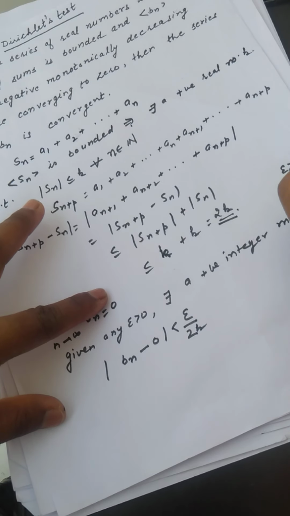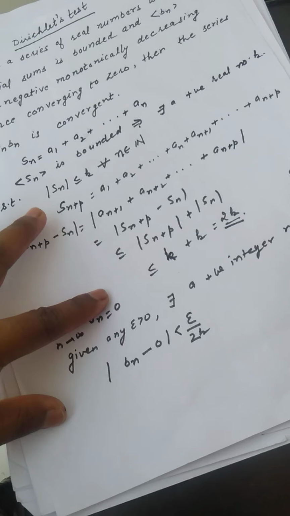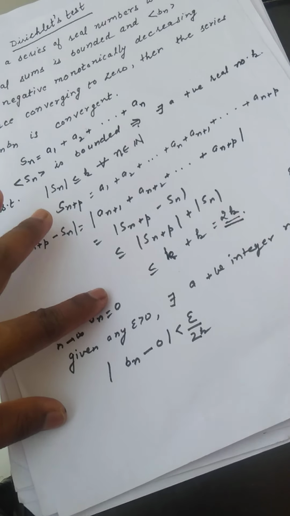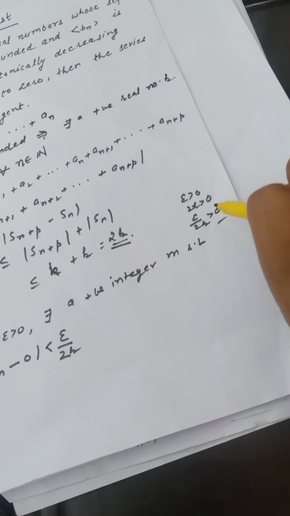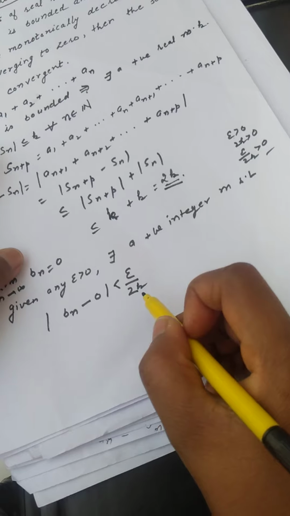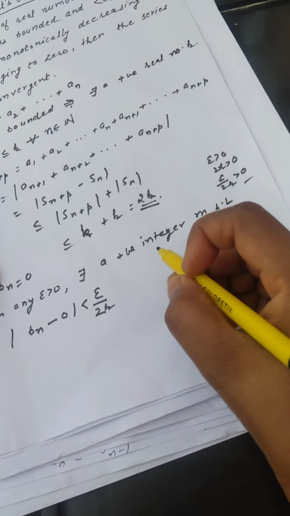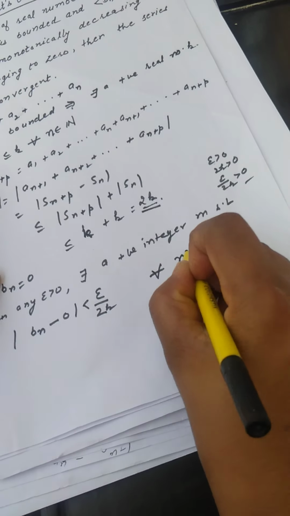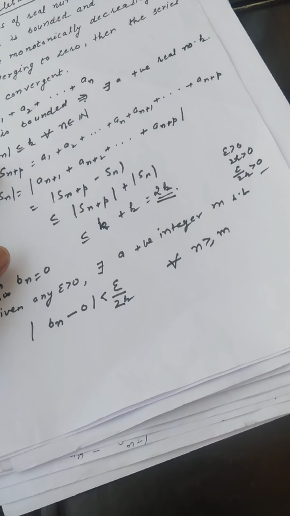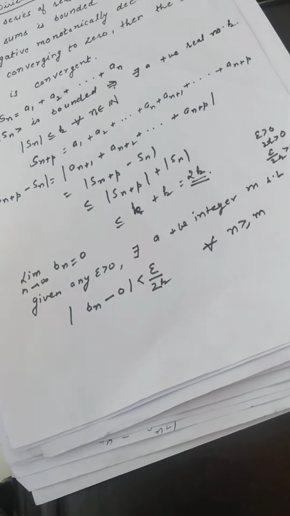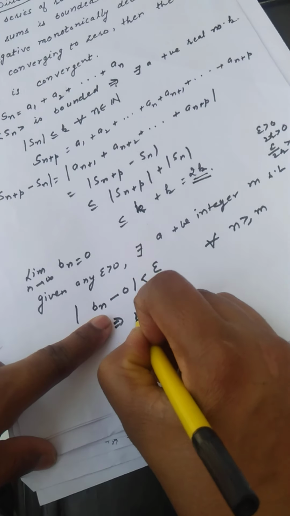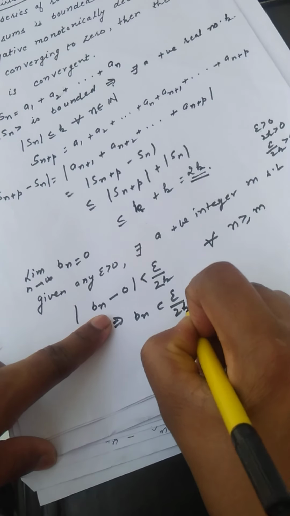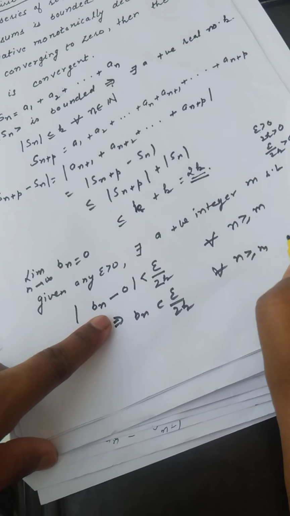As epsilon is positive and 2k is positive, epsilon by 2k is a positive real number, and thus we can write modulus of b_n minus 0 is less than epsilon by 2k for all n greater than or equal to m. Now, as the terms of this sequence are non-negative, this can be written as b_n is less than epsilon by 2k for all n greater than or equal to m.